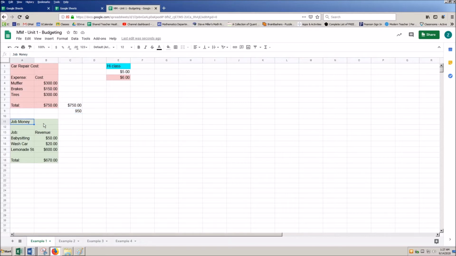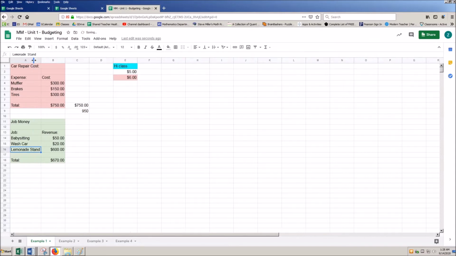I can also do the same using revenue, so taking these things and adding them up. So now we see here I have lemonade ST. If I click this cell, it says lemonade stand. Well, it's not very helpful if I can't see the full cell here. To adjust a column, I can double click right here. As soon as my mouse turns to those little arrows, if I double click, it'll auto adjust to the length of the column that I want. I can also manually do this by just clicking and dragging, but by double clicking, it's going to auto format to whatever the longest length of that column is.